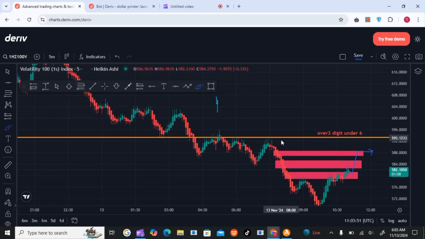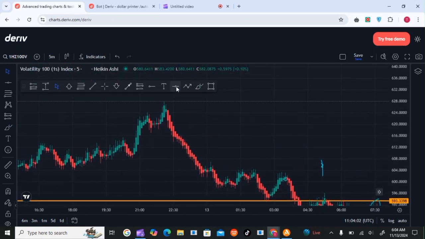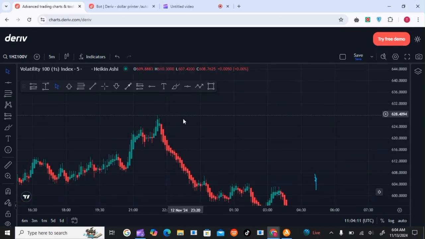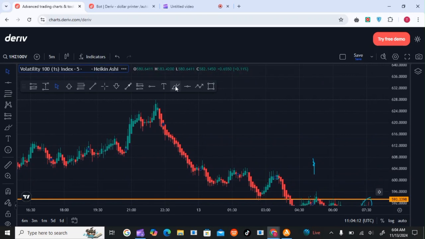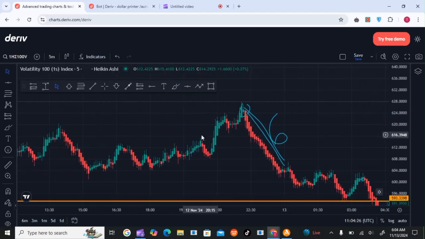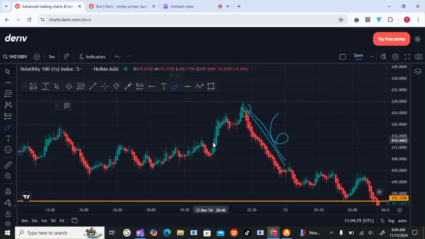So I'll just be looking for doji candlesticks, long wicks, and then I know the market will go down. I look for longer wicks, so let's look for those wicks. I look for a wick formation. So you look for a wick confirmation, or not a wick but longer wicks or doji candlesticks, and then you know we are going down. And when you pick such a trend, you trade under digit 6. When you pick an uptrend, you pick over digit 3. I hope until there I'm clear.